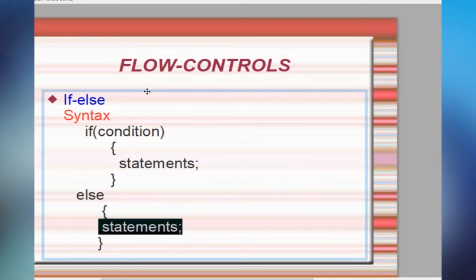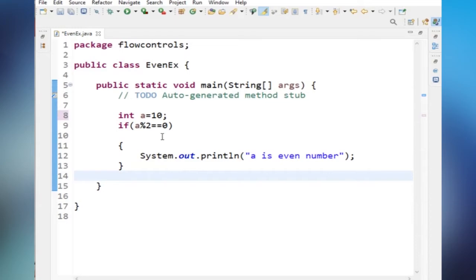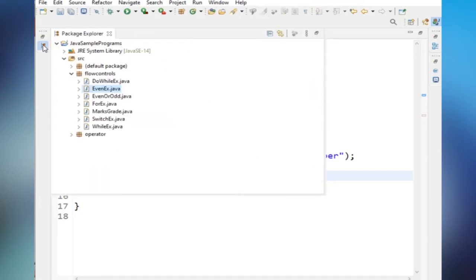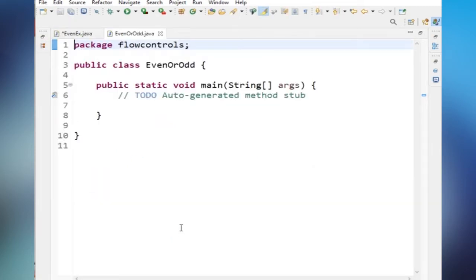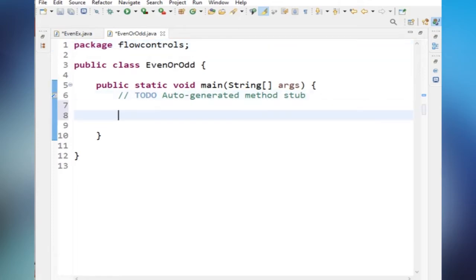Okay, let us see this with an example. In the previous program we printed only that A is an even number. Now I want to print whether it is an even number or an odd number. So I am taking another program, another class called EvenOrOdd. In the same way, I am taking one integer and saving the value as 20.